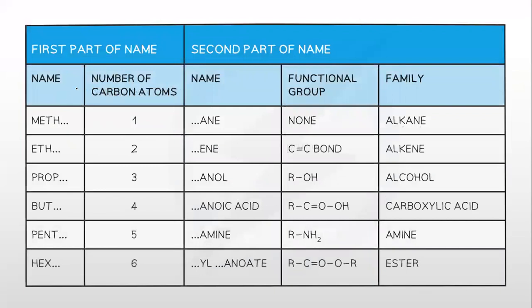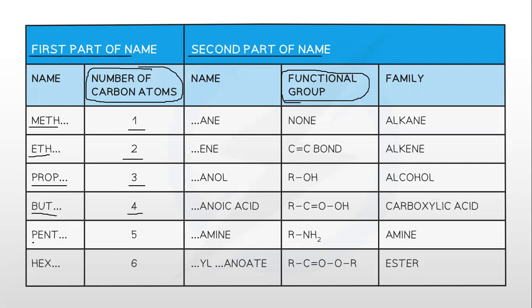So look at this, we have a table in front of us. The first part of the name and the second part of the name, what do they represent? The first part, as we just said, represents the number of carbon atoms. And the second part represents the functional group, which is the suffix. Now, number of carbon atoms: meth represents 1, eth represents 2, prop represents 3, but represents 4, pent 5, hex 6, and so on. We have hept 7, oct 8, non 9, and dec as 10.